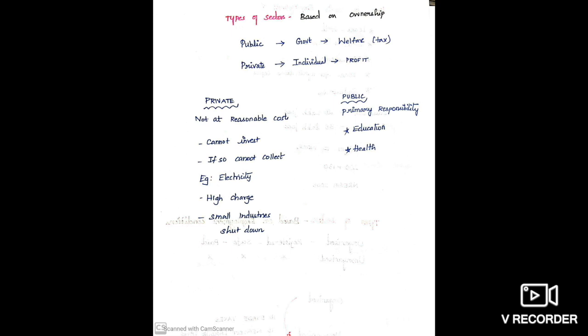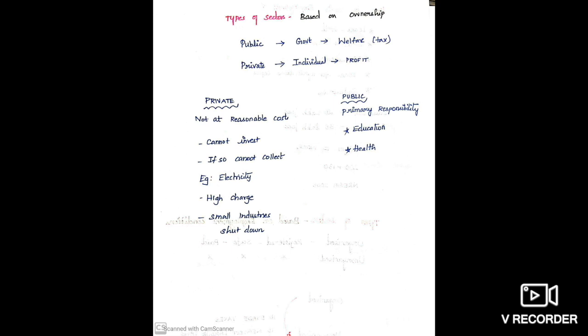After that, we discussed the types of sectors based on ownership. Ownership means what? Who owns the enterprise? If a private individual is owning the company, then that is the private sector. If the government is owning the industry, then that is the public sector. Here, what is the motive for private and public? For private, profit is the main motive. For the public, not only profit, welfare of the society is also their motive. Clear? And then we discussed some examples, right?